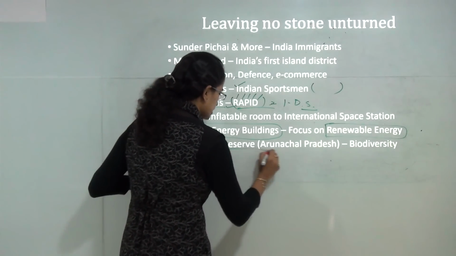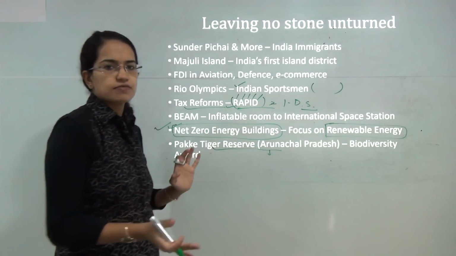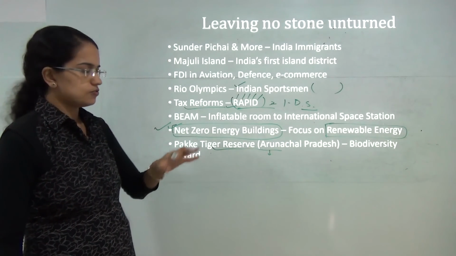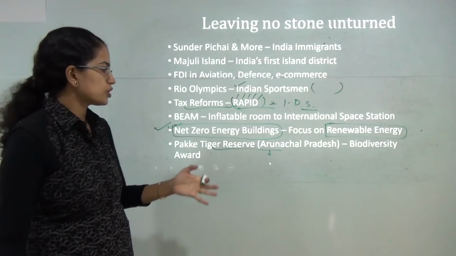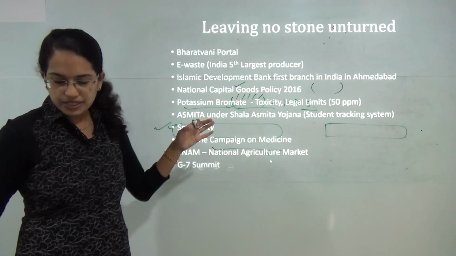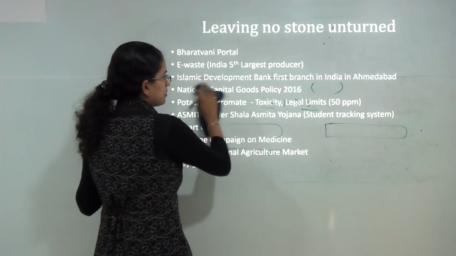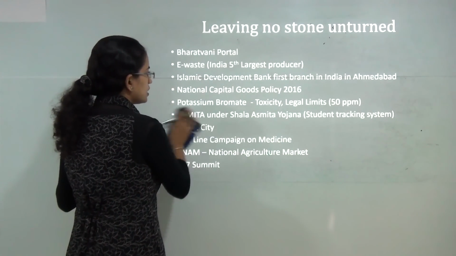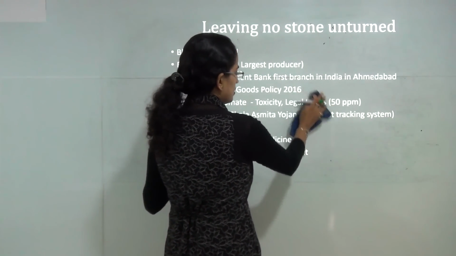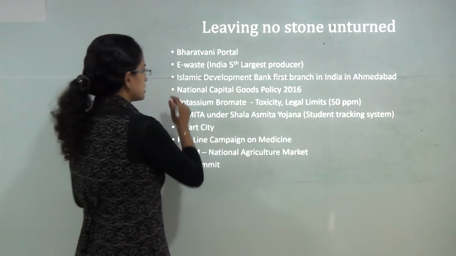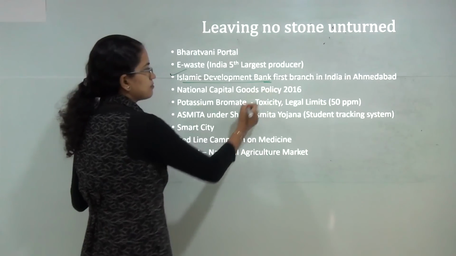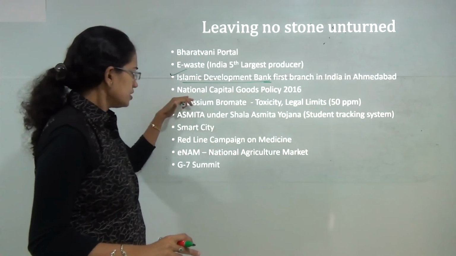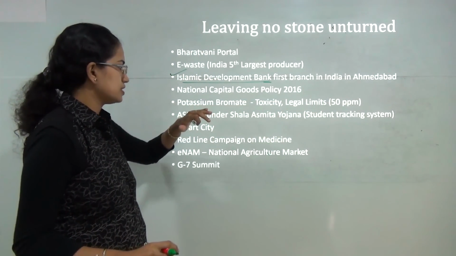Again with this you have other tiger reserves, so you can be asked a question where you are asked to match the places, the states, with the major tiger reserves. So that could be again a probable question from a geographical point of view. Then you have the Bharatvani portal. For e-waste, India now stands as the 5th largest contributor of e-waste. In India, for the first time, the Islamic Development Bank has established its branch, and that is in Ahmedabad. You have the National Capital Goods Policy 2016.